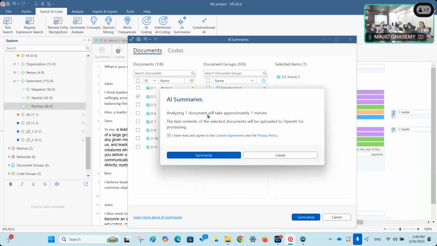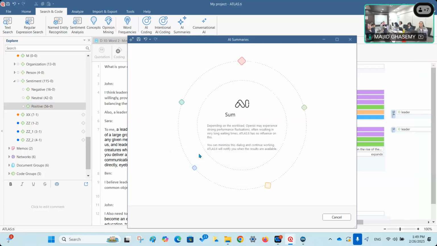All right, ATLAS.ti is telling me that the text content of the selected document will be uploaded to OpenAI for processing. If you don't agree with this, basically you cannot do that. So your file will be uploaded to the cloud to be processed. All right. If I just click on summarize, we just need to wait for a short while.